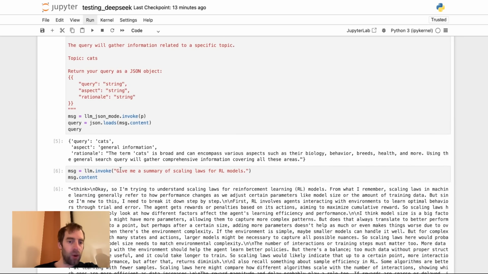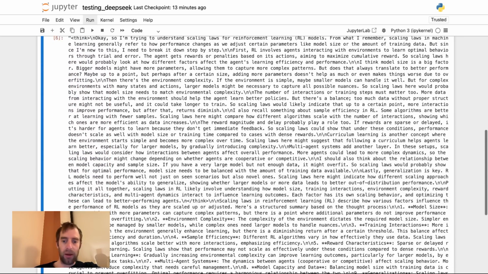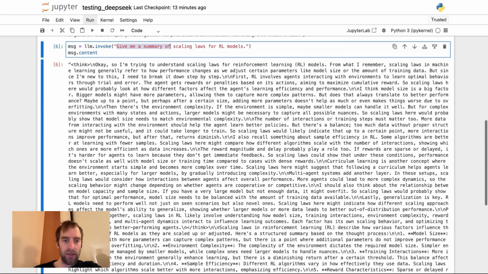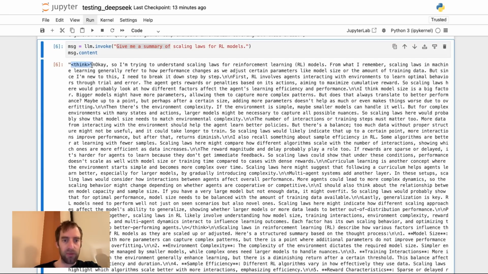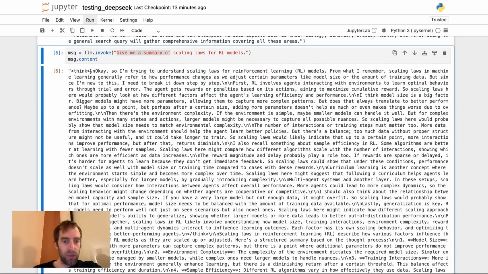I ask a more involved question: give me a summary on scaling laws for RL models. And again, you see, wow, this is quite verbose. You can see this think token emitted first, just like before. And now you get a much more detailed breakdown of its internal thought process.